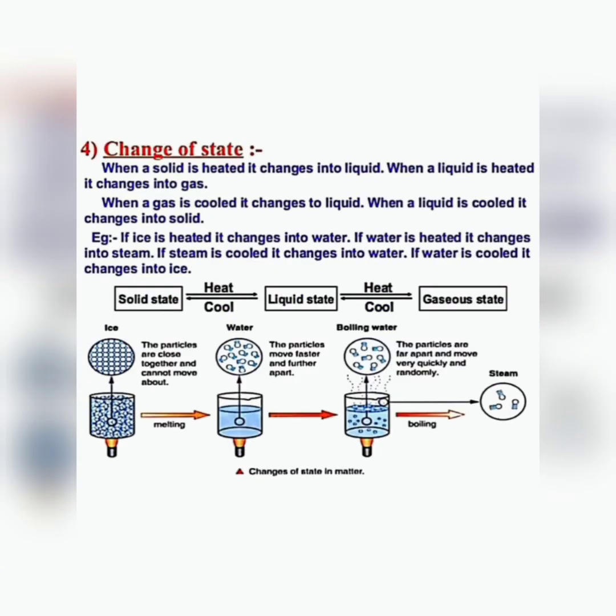Change of state of matter, or interconversion of matter. The best example for this is ice. When we heat the ice, it will convert into liquid. Again, when we boil that liquid, it will convert into gaseous state. Again, when that gas cools and condenses, it will convert into liquid. Again, when that liquid cools, it will convert into solid. So solid to liquid, liquid to gas, gas to liquid, liquid to solid. These are the interconversions of states.